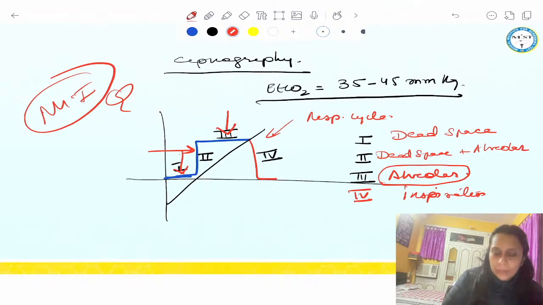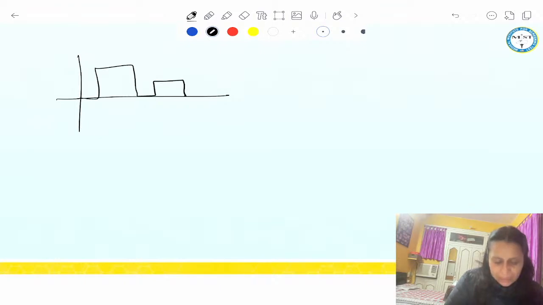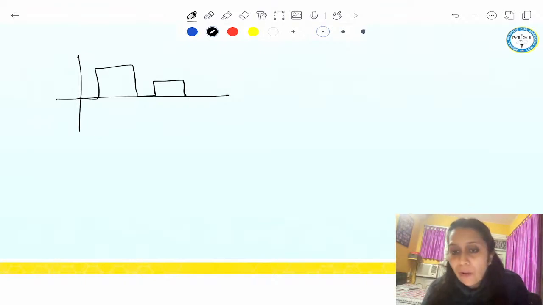Got it? Okay. Now few important graphs. If in capno, the question says there is a sudden fall, what will be the answer? If there is a sudden fall, what will be the answer?